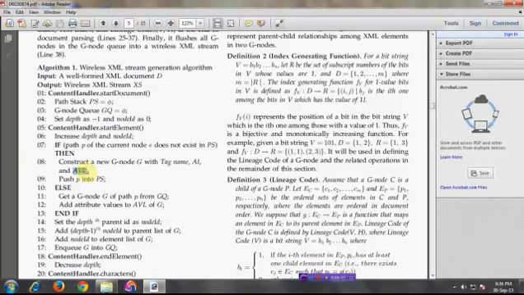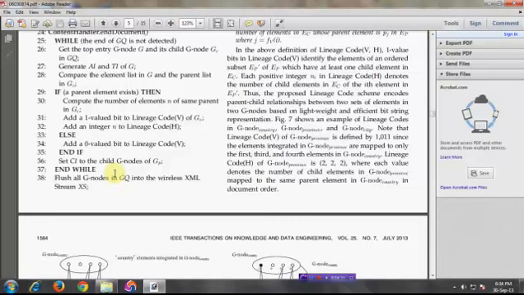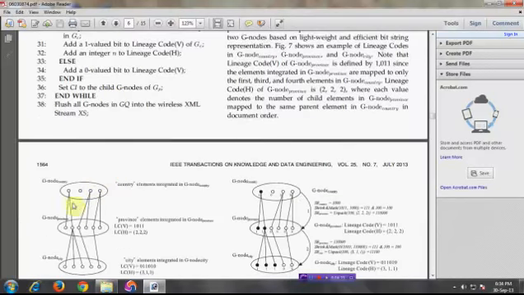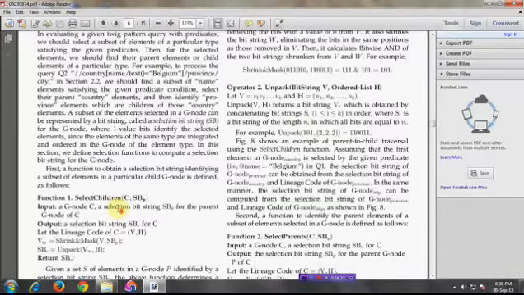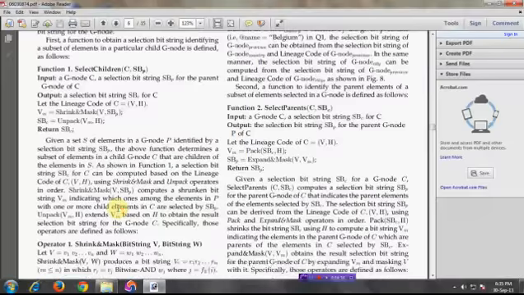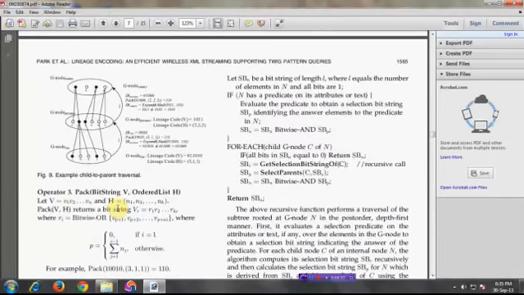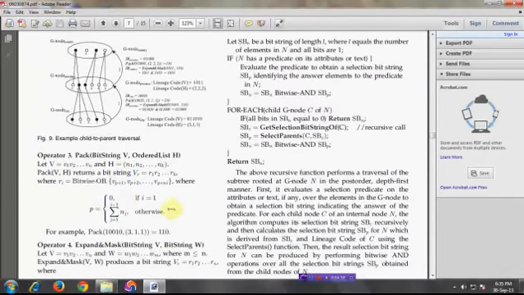Like that we use the wireless XML streaming algorithm. This is our visiting node order: G-node country, G-node prevention, G-node city, traveling from that node based on the AVL tree format. Bitwise string and storage also. This is our main paper.